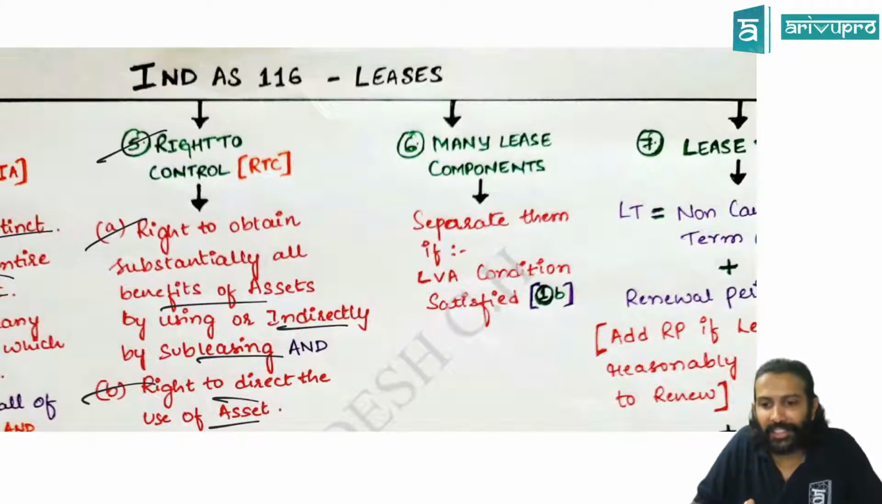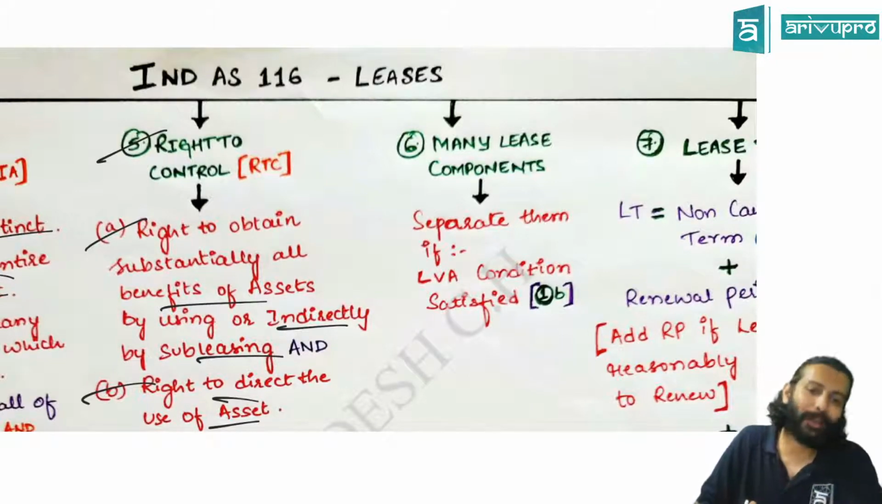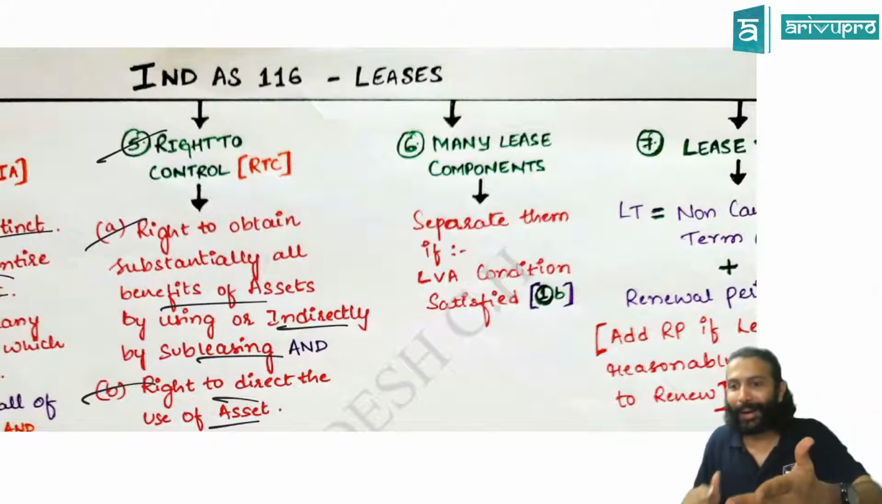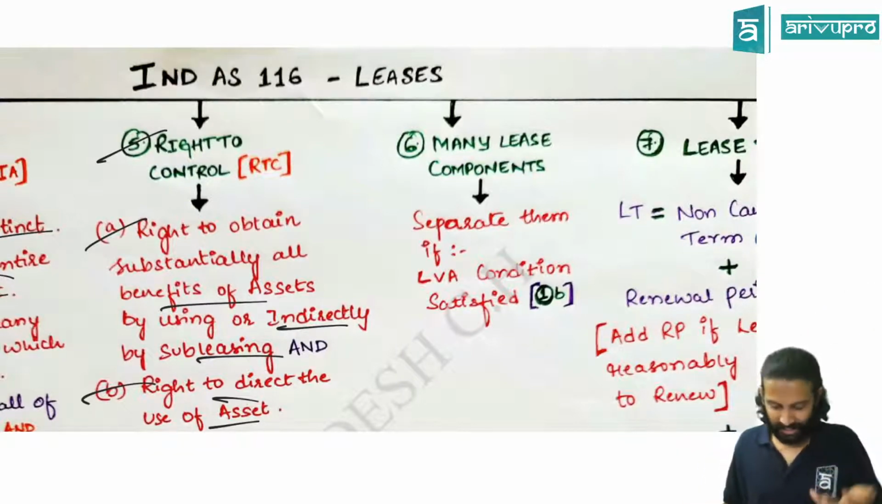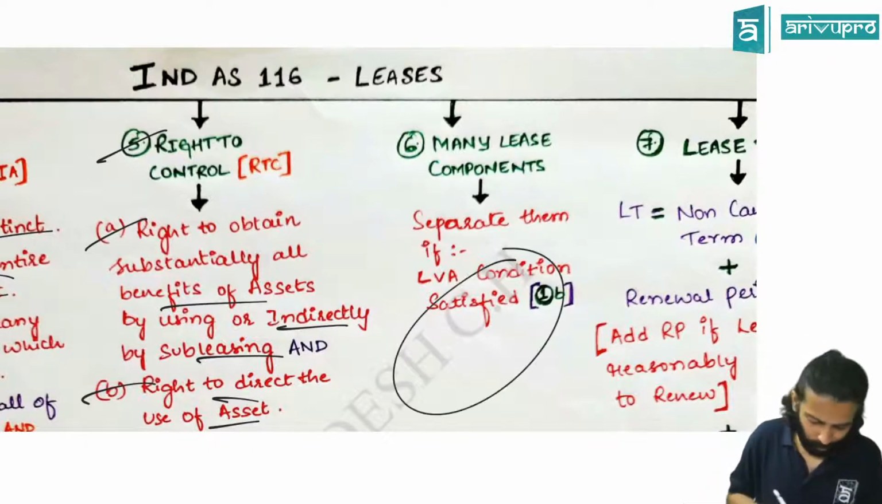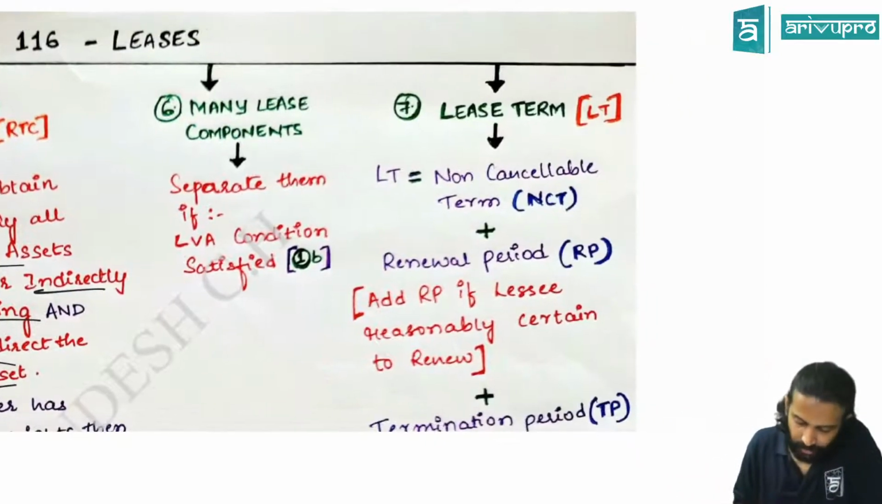If you don't exercise this, then separate it. That separation will be based on standalone selling price. First preference of standalone selling price is the observable one. If observable standalone selling price is missing, then you take estimated standalone selling price. How to estimate it? Ind AS 115 gives the guidance. The 3 methods: adjusted market assessment approach, cost plus margin approach, or residual approach. All those were there anyway in another standard, hence we have left it. Okay? Alright, next. Lease term.